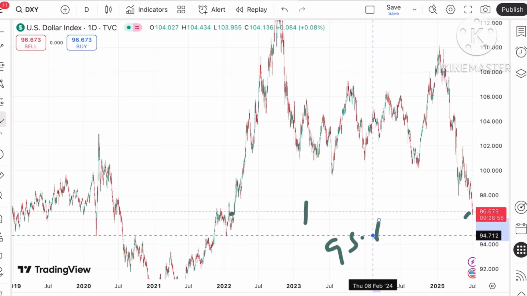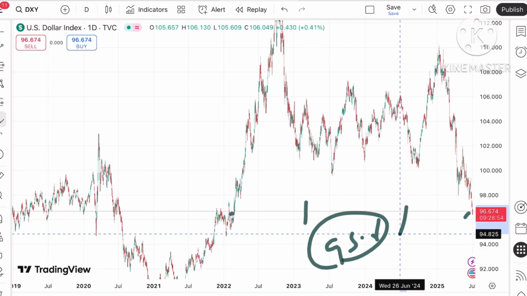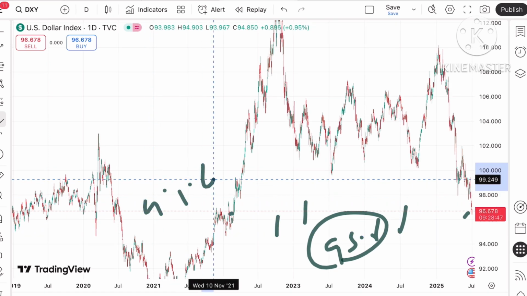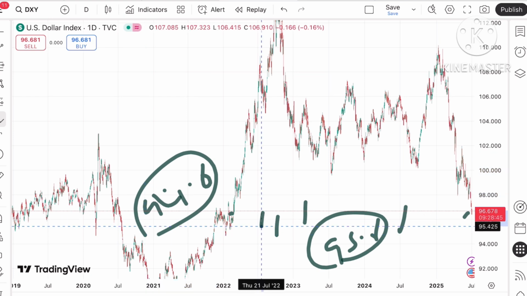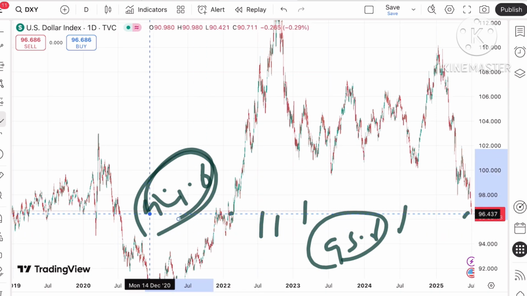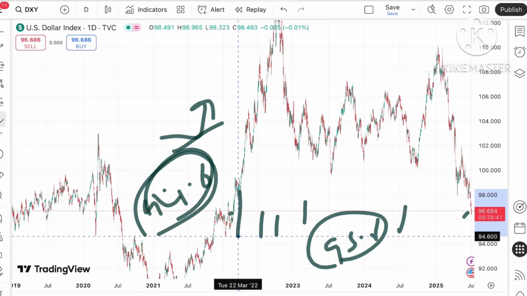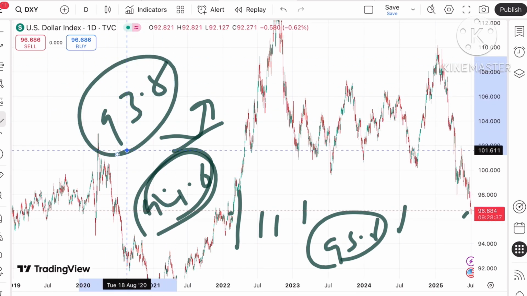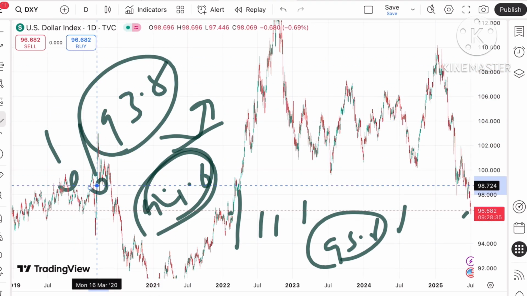From there it can move towards $95.6. And if it starts falling below that level, we can see a level of 95.1, and from there a level of $94.6, and then a further upside can be seen. At 94.6 a bounce back we can see, but if that doesn't come, it can move further down towards 93.8, and if the price falls below this level, a further fall can be seen.